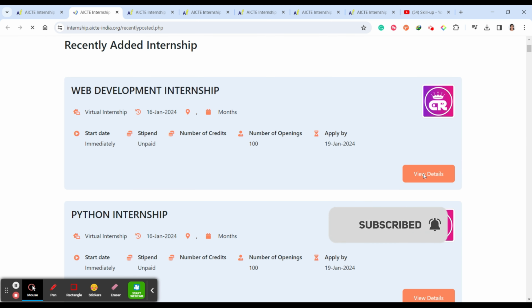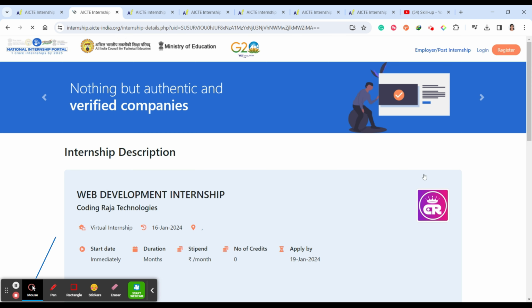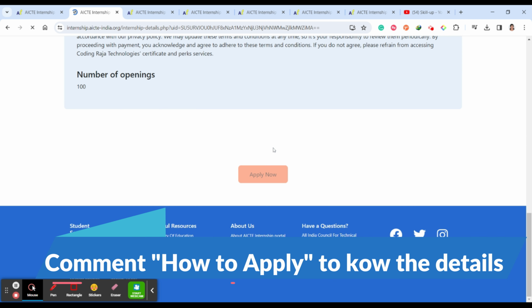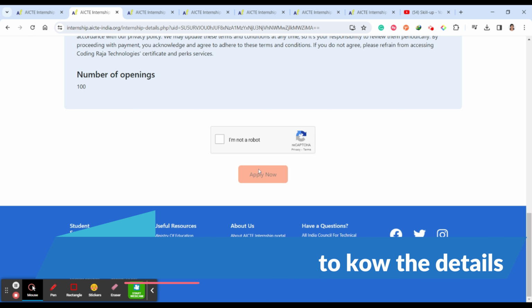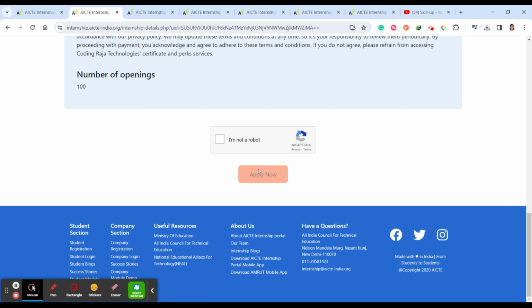Once you click view details, it will take you to the complete information about that particular internship, like web development, the number of credits, and how many openings are there. Here if you click on view details, you have the apply now option, right? If you wanted to know further about how to apply for AICTE internship, please let me know, I will help you out. Please leave your comment.